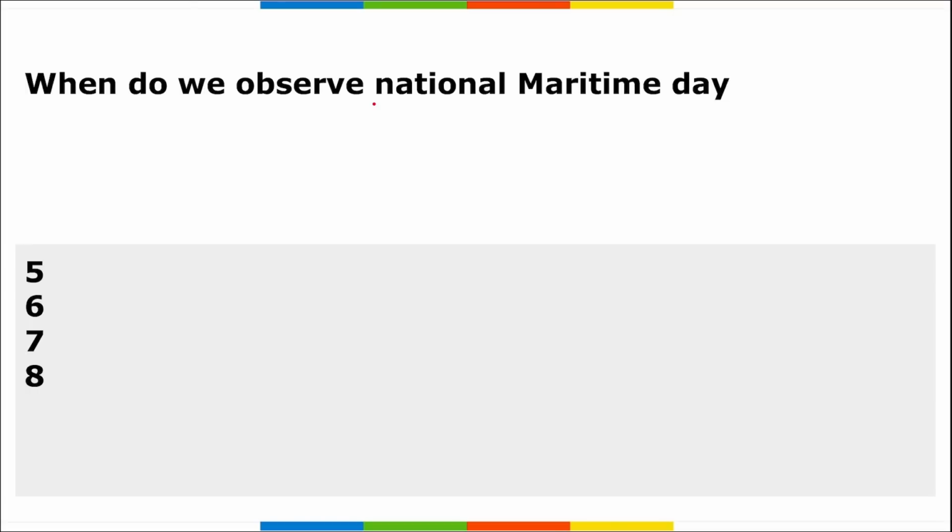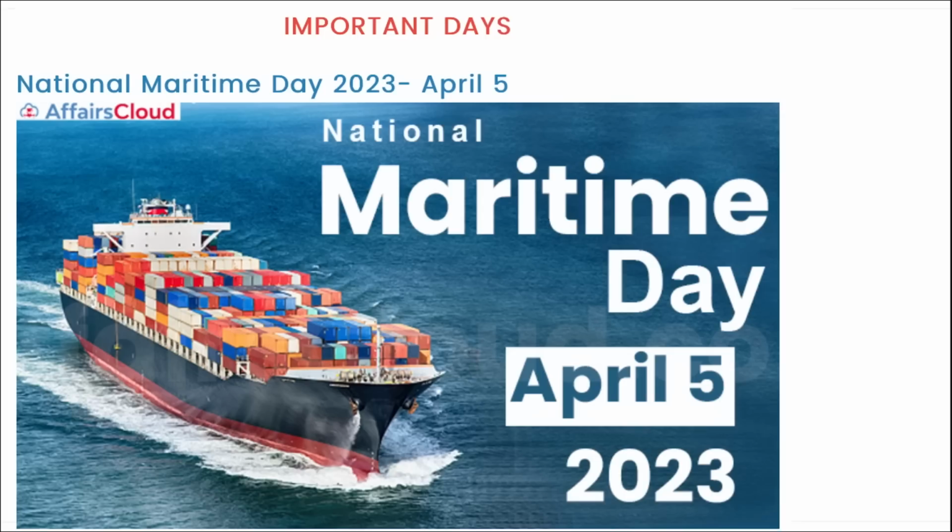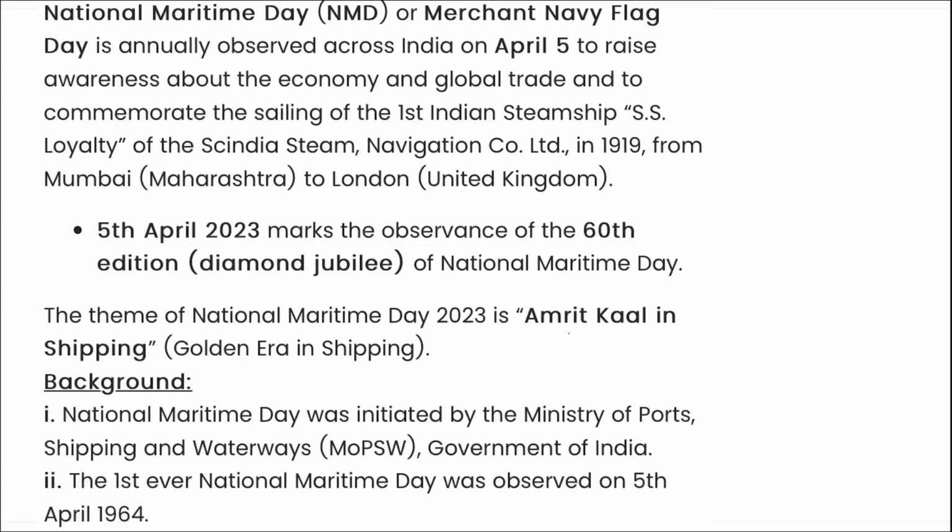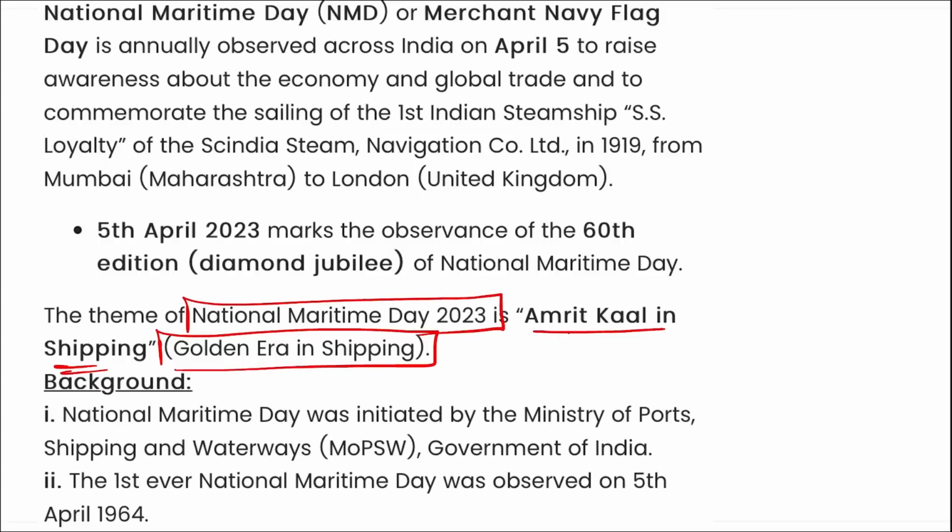Next, when do we observe National Maritime Day? National Maritime Day is observed on 5th of April. It is observed to raise awareness about the economy and global trade, and to commemorate the sailing of the first Indian steamship, SS Loyalty. 5th April marks the observance of the 60th edition of this National Maritime Day. The theme that you can remember here is Amrit Kal in shipping, that is golden era in shipping. This is the theme for the National Maritime Day 2023.